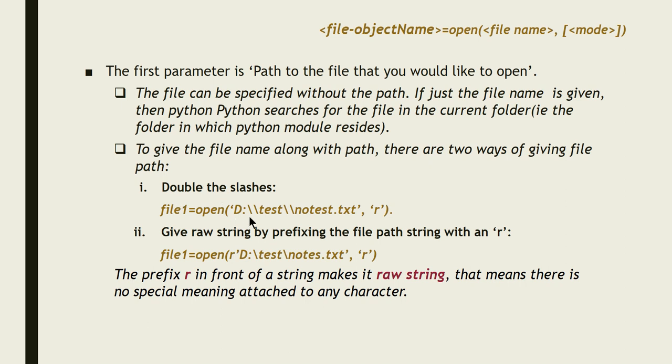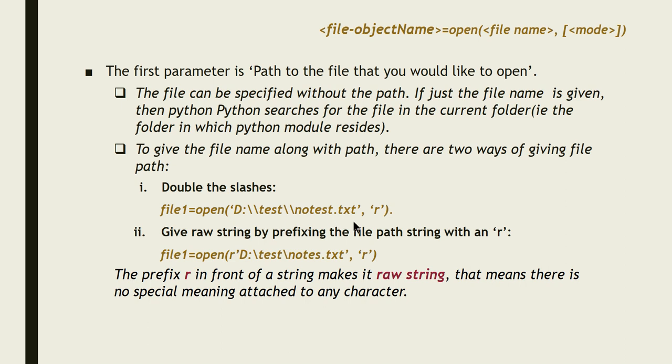Now look at the example closely. file1 is nothing but the file object name that you are giving. It is a user defined name which you are going to give. So in this particular statement, file1 is a file object or a file handle. file1 is equal to open d:\\test\\notes.txt.